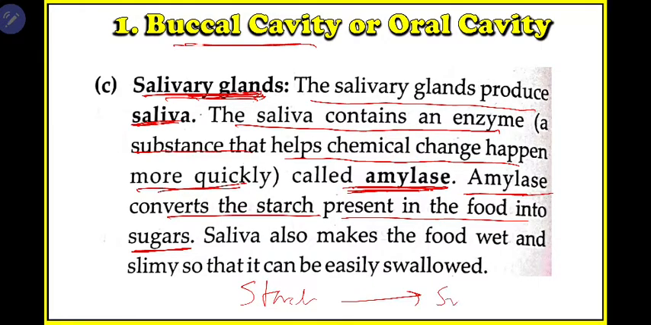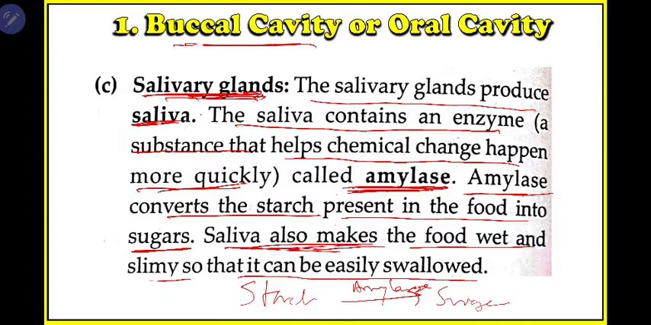Starch to sugar by the help of amylase. Remember this. Okay, saliva also makes the food wet and slimy so that it can easily be swallowed. Okay, so what does saliva do? Saliva makes the food slimy so that the food can easily move through the food pipe from the mouth to the stomach. Okay,